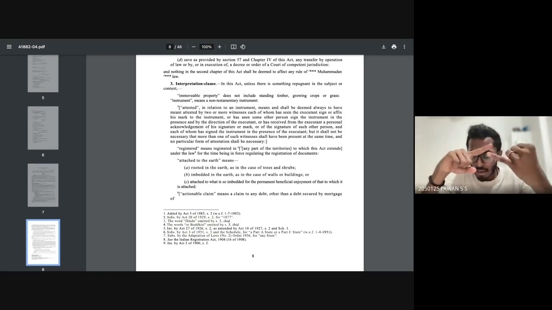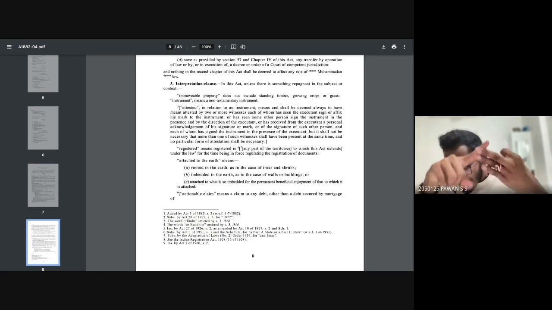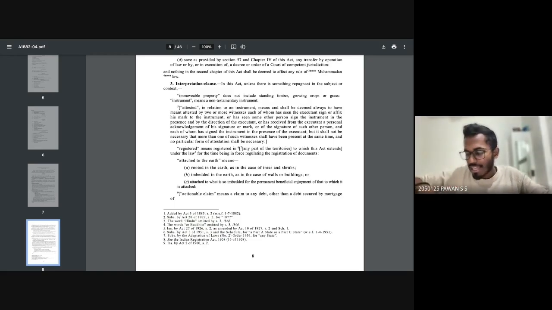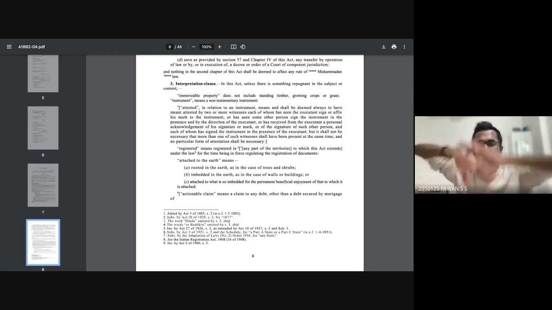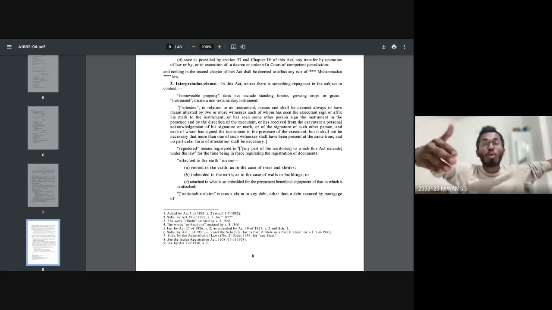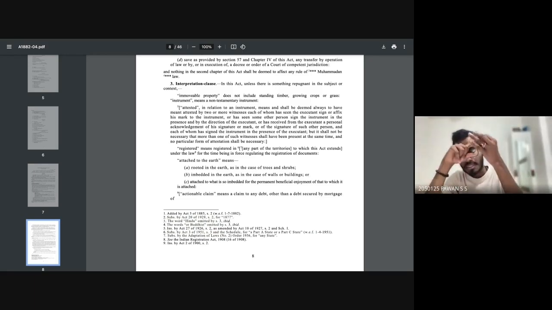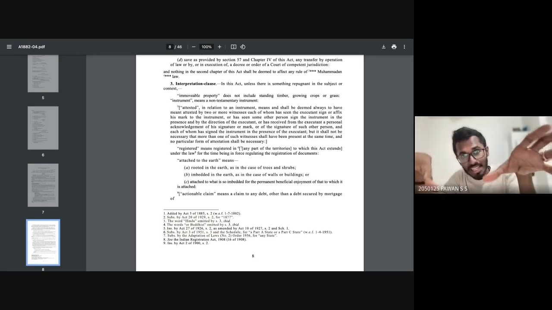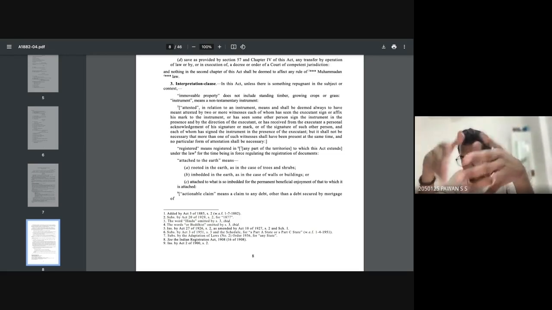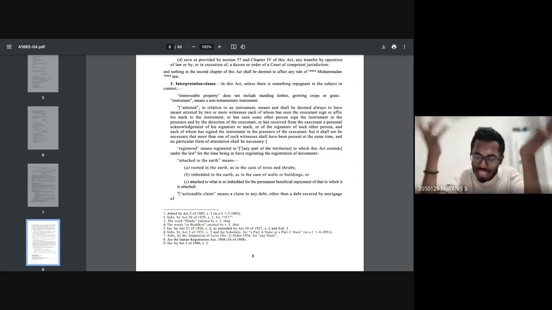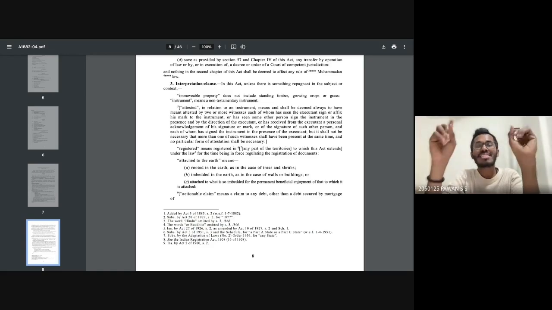Examples could be land, building, trees, rights ascertained with the land, minerals, water. So very simple. Either your land, your building, or your trees, or any kind of rights ascertained by using the minerals or water of that particular land, can be considered an immovable property.